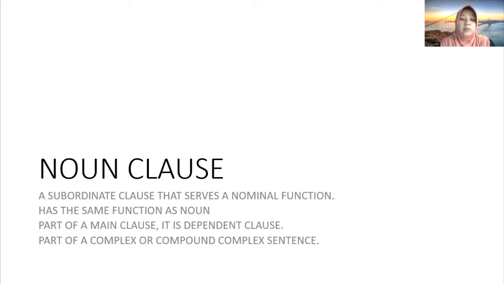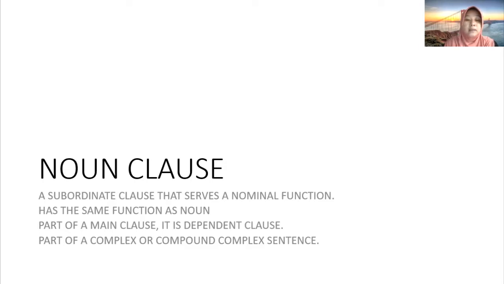Noun clause is also part of a complex or compound complex sentence. So we can conclude that noun clause is dependent, and then the most important thing is that noun clause has the same function as noun.